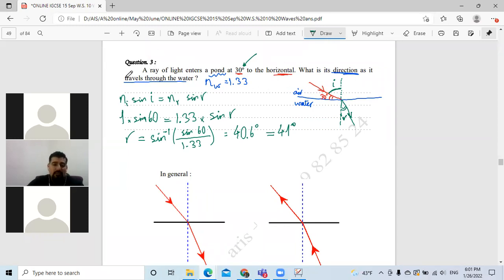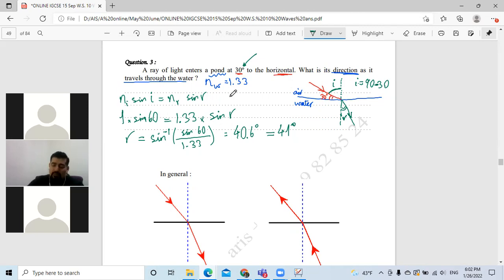Okay. Question number 3 again. A ray of light enters a pond at 30 degrees to the horizontal. This is the water pond. There is water at the bottom and air above it. At an angle of 30 degrees to the horizontal. This is the horizontal, this is the incident ray, 30 degrees. But the angle of incidence is measured with the normal. So the angle of incidence, I, equals how much? 90 minus 30, which is 60 degrees.